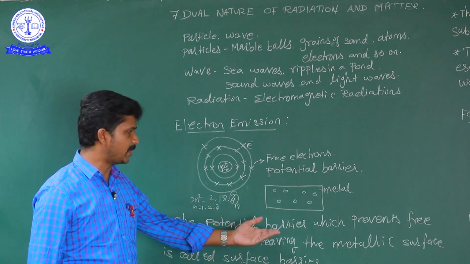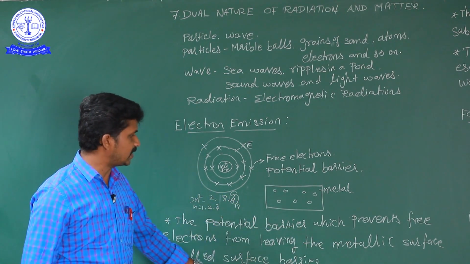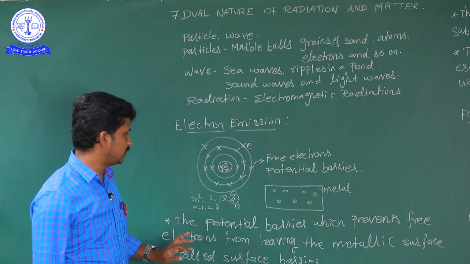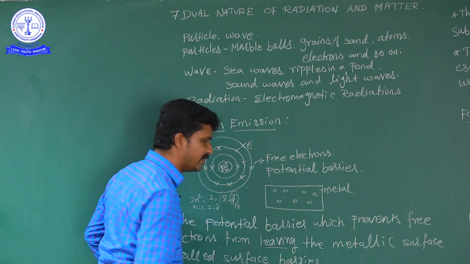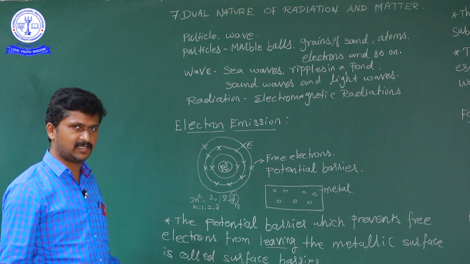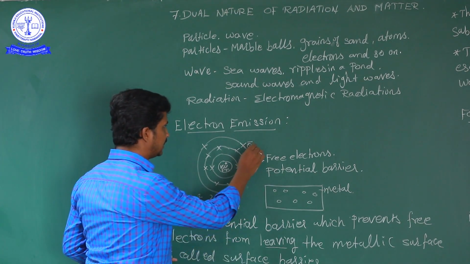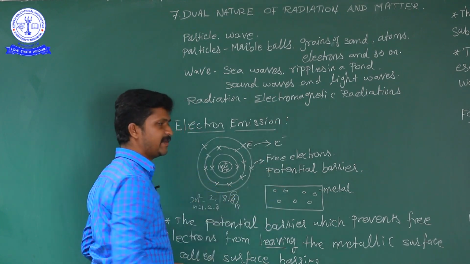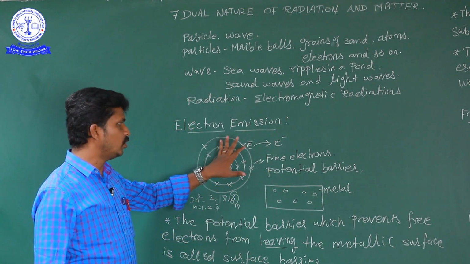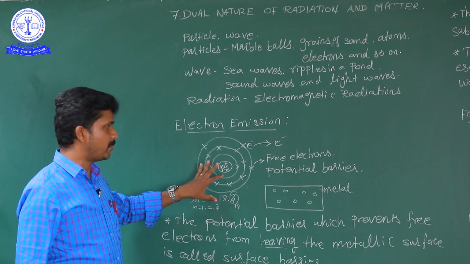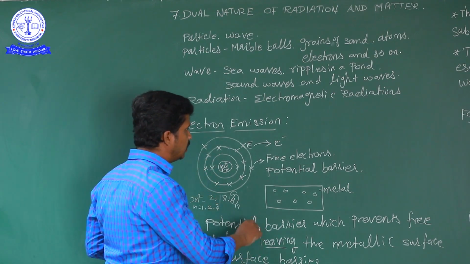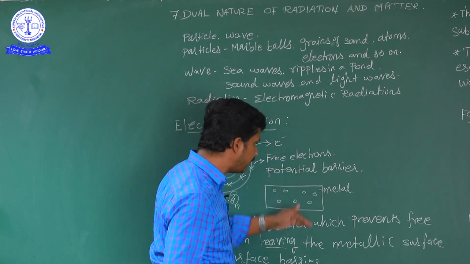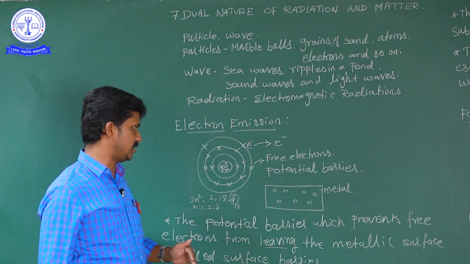Leaving the metallic surface is called the surface barrier. So that means the electrons escape from the outermost orbital. Why is the electron escaped? Because of the very loose bonding. So the potential barrier prevents the electron from leaving the metal surface.